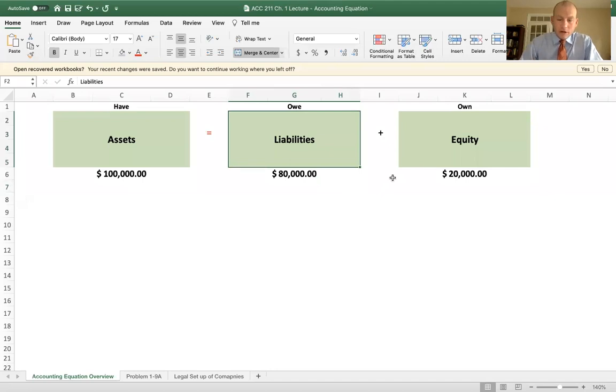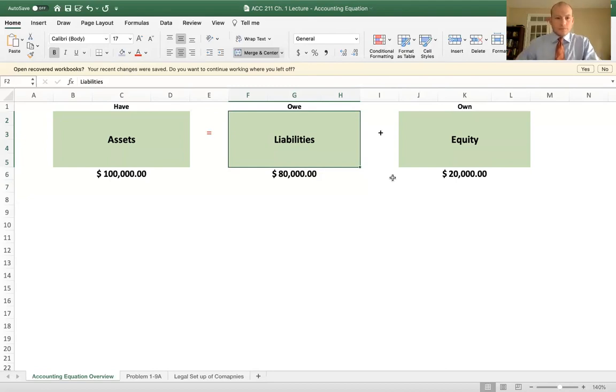So the accounting equation must always balance. Let me say that again. The accounting equation must always balance. If the accounting equation does not balance, then something is wrong. So it's a good check for when you guys do your homework. If the accounting equation is not balanced, then you've done something wrong and you go back and find the error.